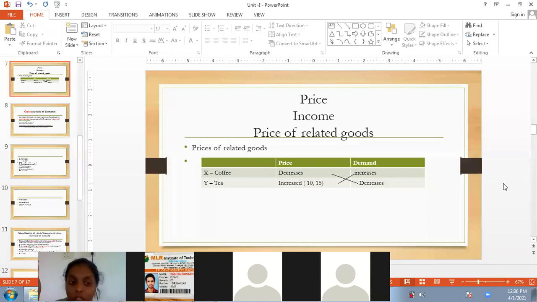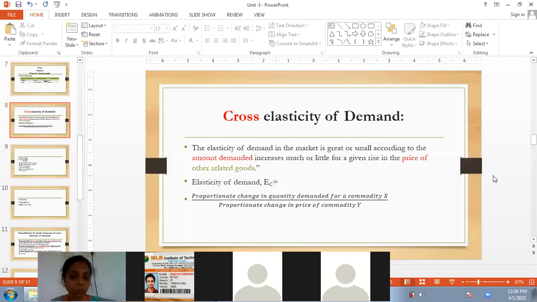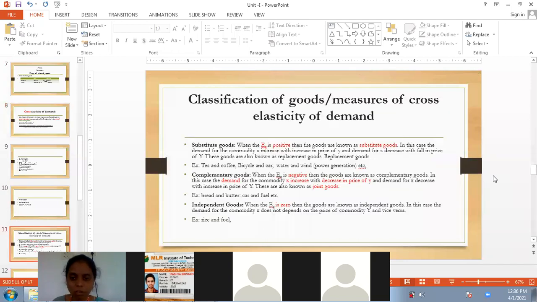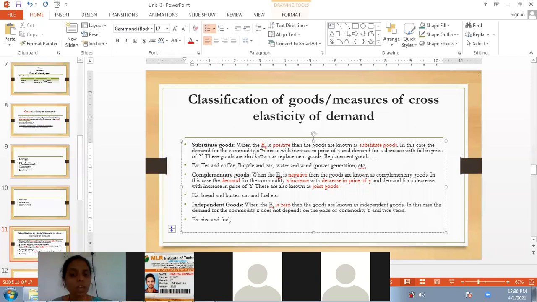For example, there is no other option for me, as I am feeling a little bit of tiredness or headache, so I want to have something strong. Then I will go with coffee. That means tea can be replaced by coffee. Such types of goods we call substitute goods. The same example I think I have given here also. When the EC is positive, then the goods are known as substitute goods. In this case, for the demand for the commodity X, see guys, here we have taken two commodities just for understanding purposes.